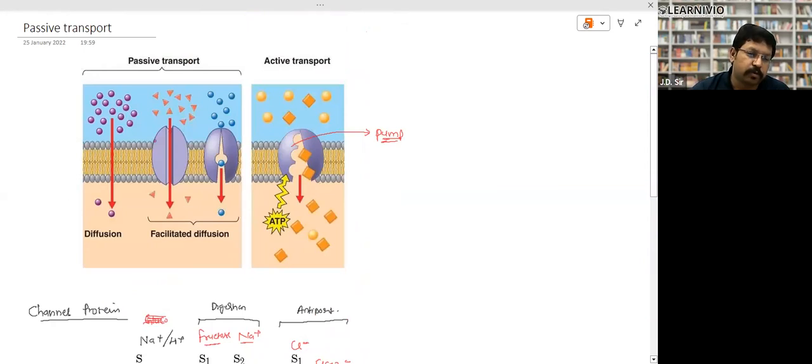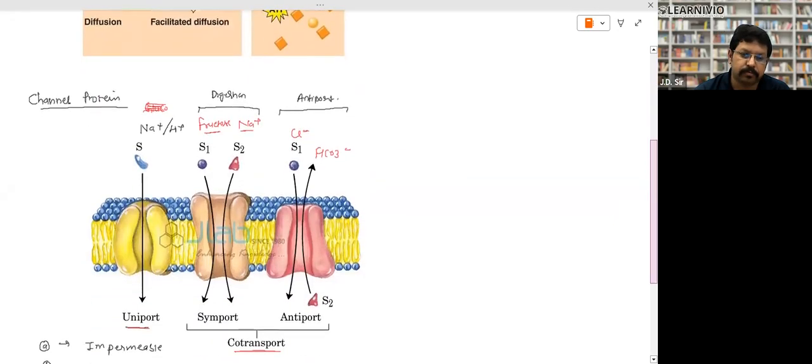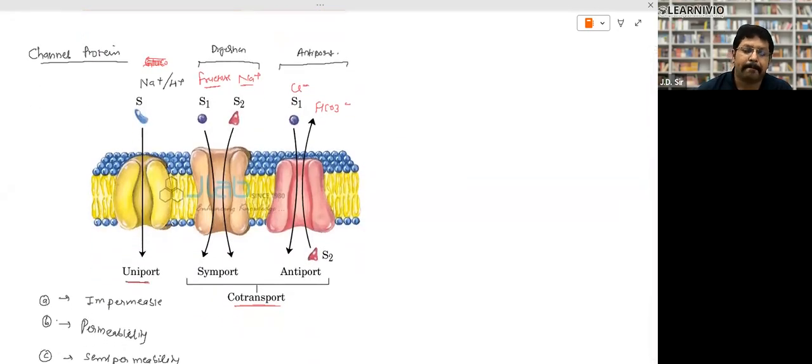Look, in passive transport there is diffusion through this one. Then passive transport can also be facilitated diffusion, right? And then there is active transport. The protein or channel through which active transport takes place, we call a pump. Is it clear? Yes, sir. Very good.